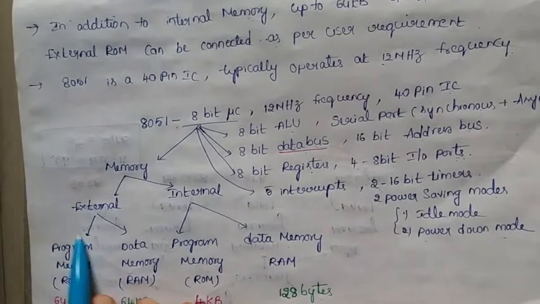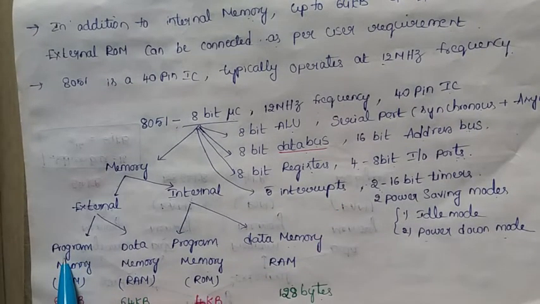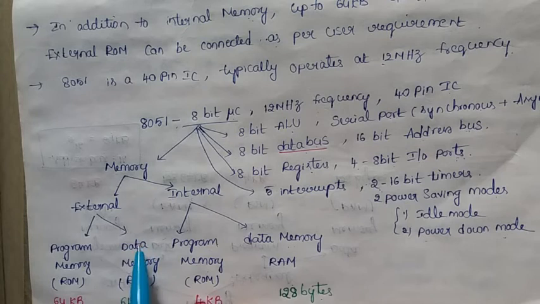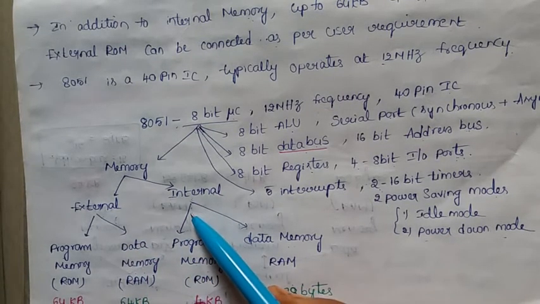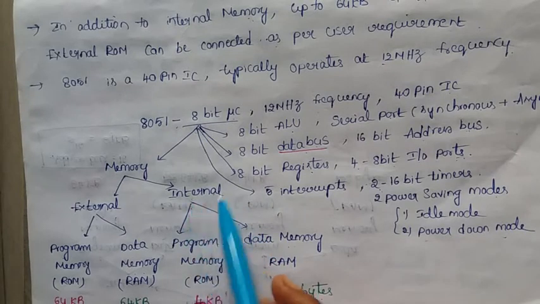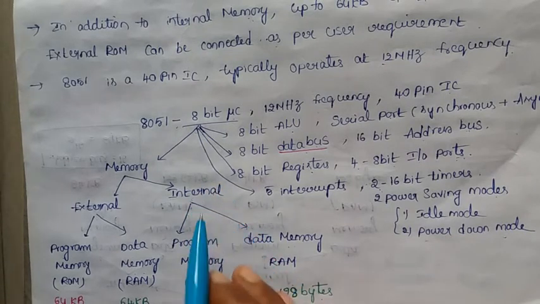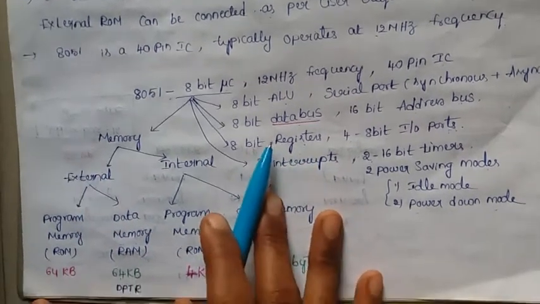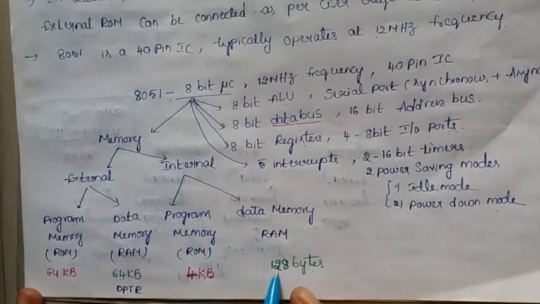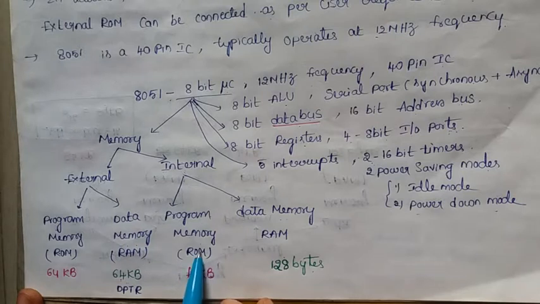In program memory, we save the programs that are to be executed. In data memory, the data values are saved. Internal memory comes with the IC. External means we connect it externally to the IC. The 8051 microcontroller has 128 bytes of internal RAM and 4 kilobytes of internal ROM.